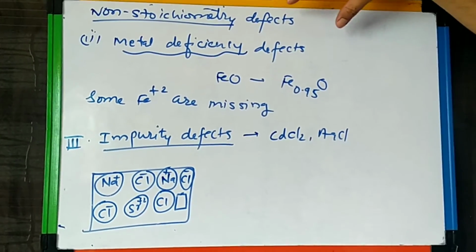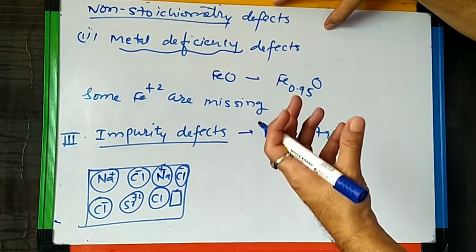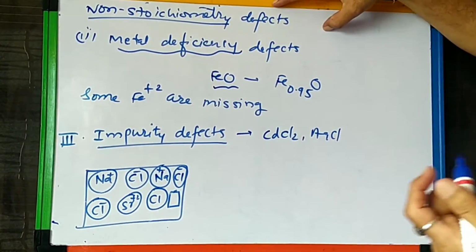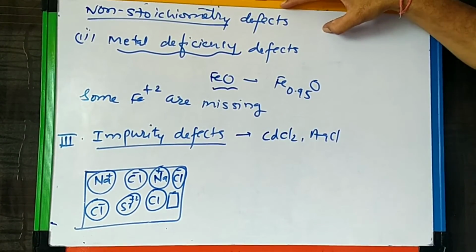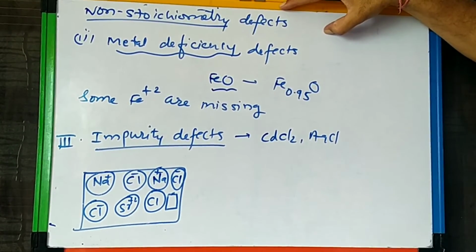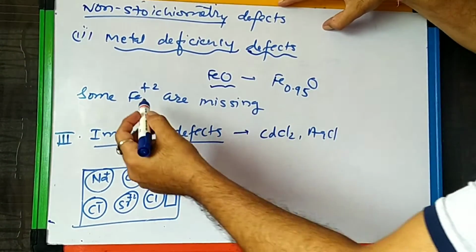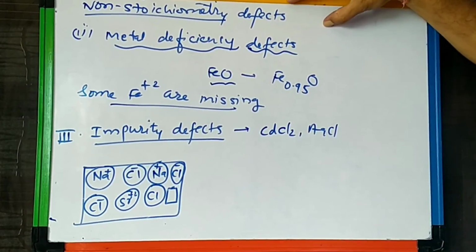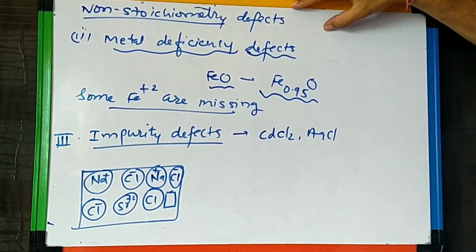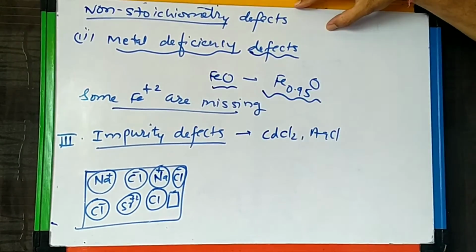Metal deficiency defects are in the category of non-stoichiometric defects. Some crystals like FeO cannot be prepared in stoichiometric ratios. In this, some of the cations are missing from their lattice sites, so they are not in the stoichiometric ratio, and they are called metal deficiency defects.